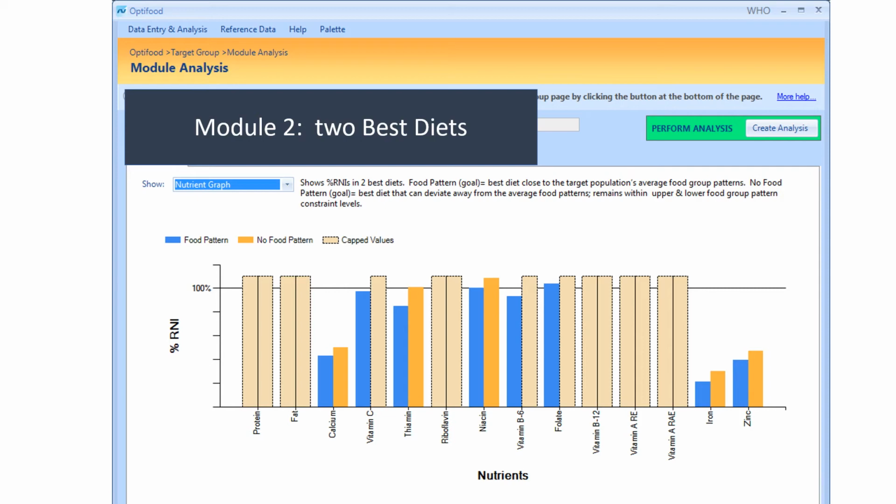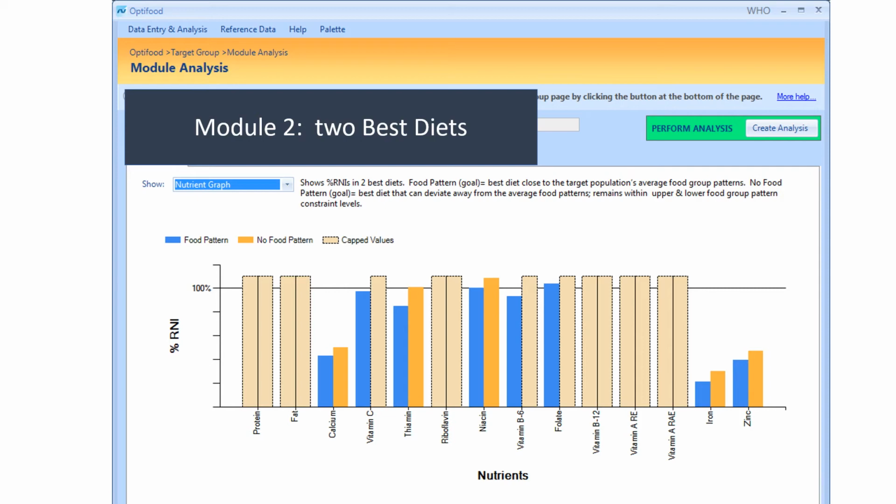The blue one is the percentage RNI achieved with a combination of foods which is close to the median frequency per week of the food groups, while the second one, the orange, is when the combination may deviate from the median frequency per week of food groups. The first one is called food pattern, and the second one, no food pattern.